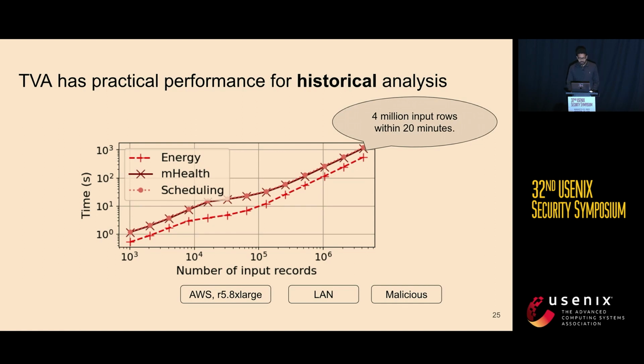Note that the lines of the mobile health application and the scheduling application have almost the same result because they are using the threshold window and the gap window, which have similar algorithms, while the energy one needs a little bit less time.